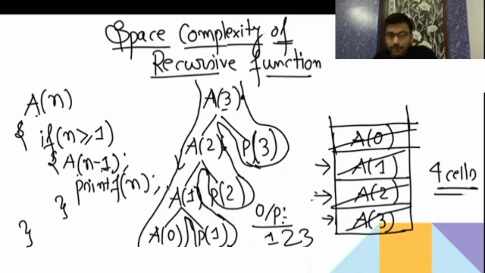So you always have to traverse the tree top to down, left to right. Whenever you are visiting the function for the first time, you have to insert it in the stack, and when you are visiting the function for the last time, you have to pop from the stack. If you are done with the writing, then please let me know. Okay. Now we'll go to the next one.